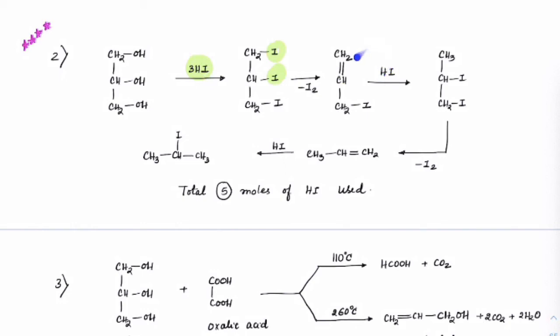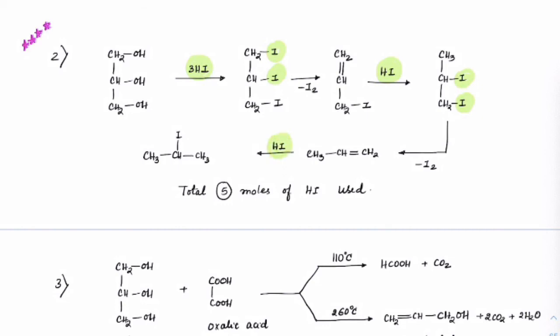Again, HI addition is done. So the fourth mole this time. This is the fourth mole. On addition, hydrogen will come here, right? And iodine will come here. Now this has again become a vicinal iodide. Vicinal iodides are unstable. You will get a propene molecule. And HI on addition, fifth mole.